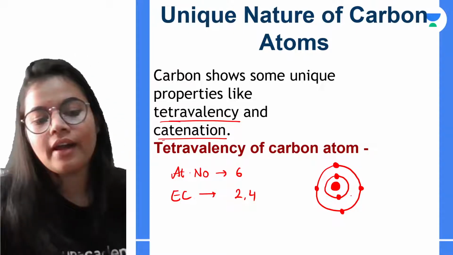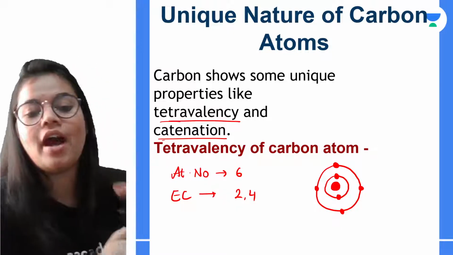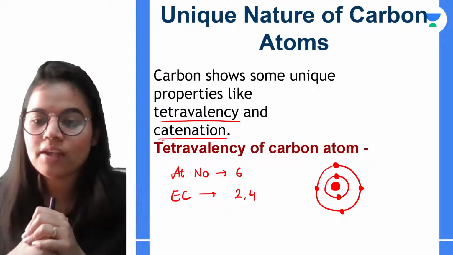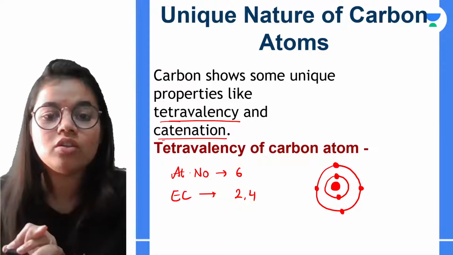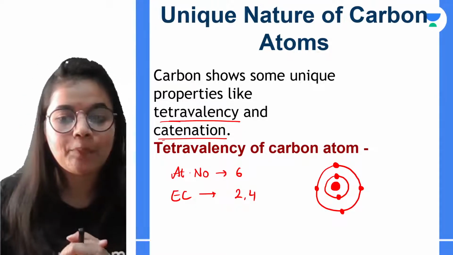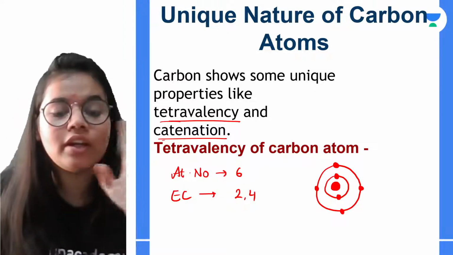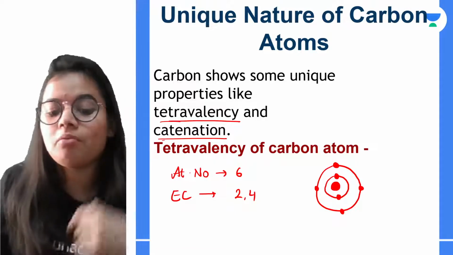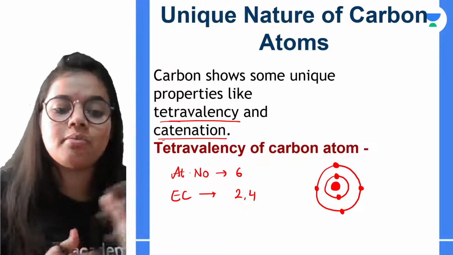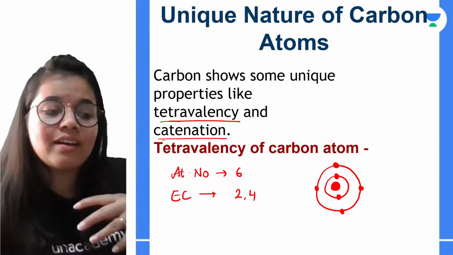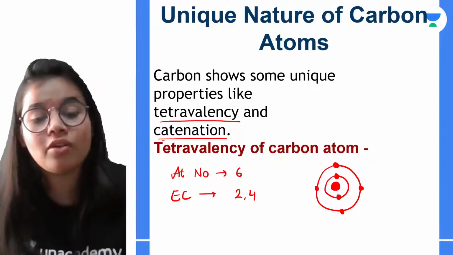okay. अच्छा, now we know that क्या होता है, स्टेबिलिटी के लिए हमें आउटर मोस्ट शेल में 8 इलेक्ट्रॉन्स चाहिए। अभी अगर किसी एलिमेंट में, any element, if it has got 1 electron, तो वो क्या करेगा, it would easily donate it, है ना। If it has got 7 electrons, so it will easily accept. लेकिन यहाँ पर 4 इलेक्ट्रॉन्स है। अभी या तो आप 4 दे दो या 4 ले लो। Why doesn't it go for that? अनस्टेबिलिटी, है ना। So now it is not able to give 4 atoms, nor is it able to take 4 atoms, okay.